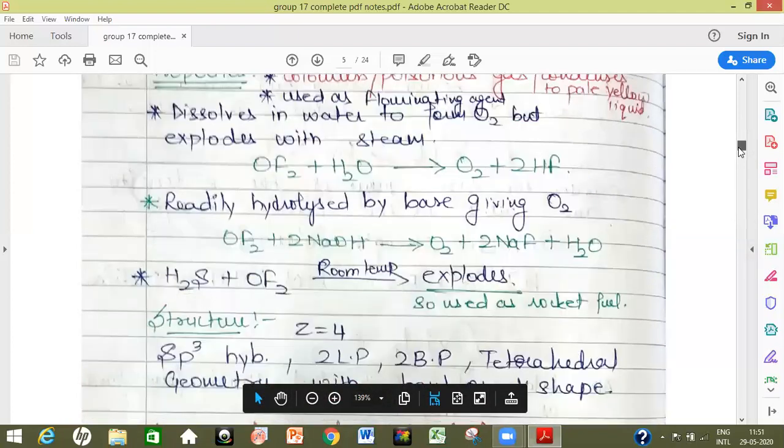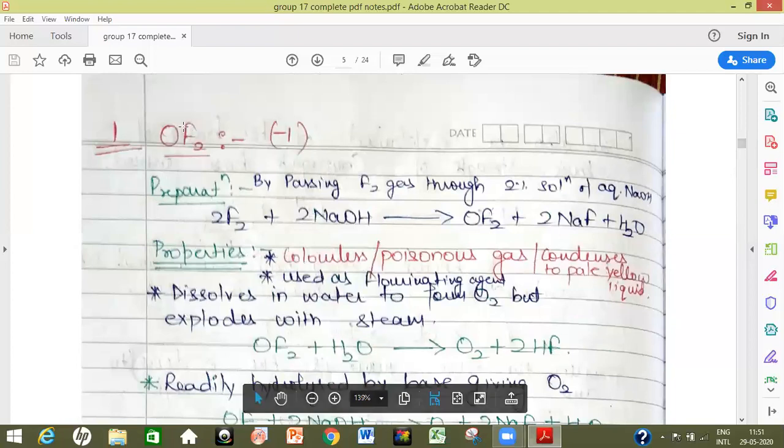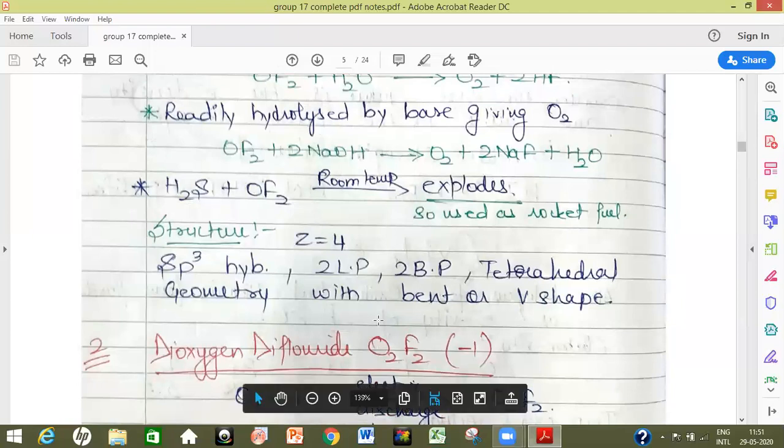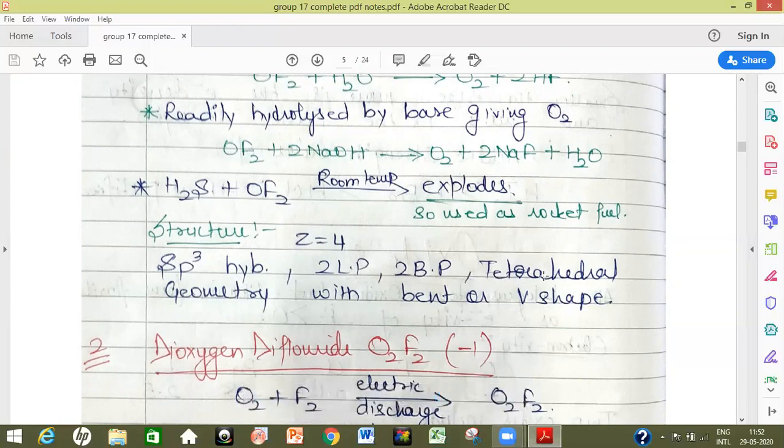As we can see, there are 2 bond pairs based upon 2 fluorines are there with 1 oxygen. So 2 lone pairs and 2 bond pairs would be there to have the geometry to be tetrahedral. As we know, the hybridization is formed by the lone pairs and the bond pairs together, and the shape is formed by just the bond pairs.